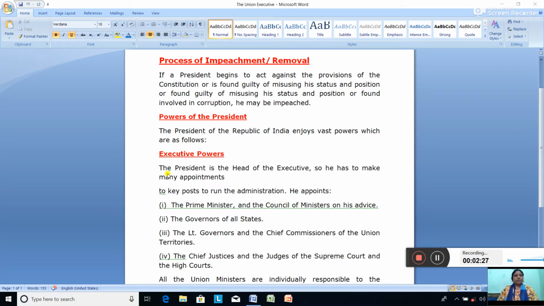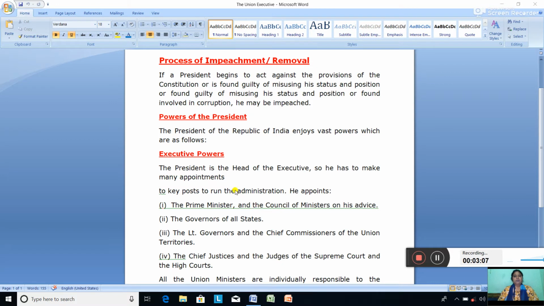The first thing which you have to remember is the president is the head of the executive. So who is the head of the executive? The President. He makes many appointments, appointments to key posts to run the administration. He appoints the prime minister and the council of ministers on his advice. Whose advice are we talking about? We are talking about the advice of the prime minister or the council of ministers.